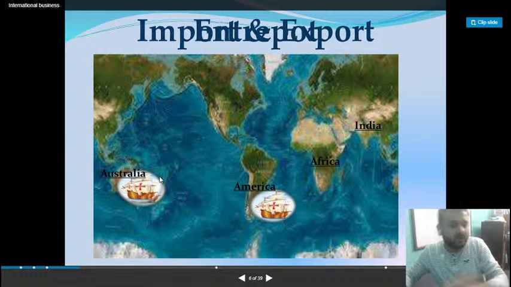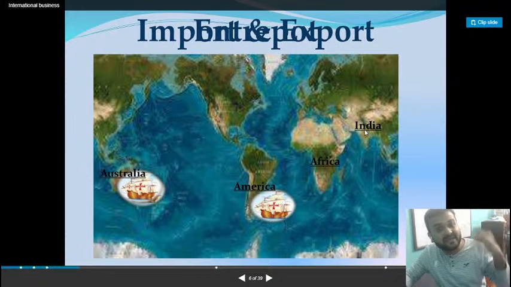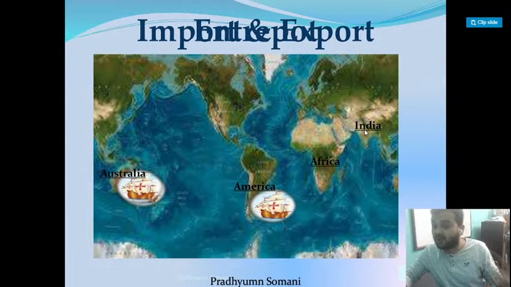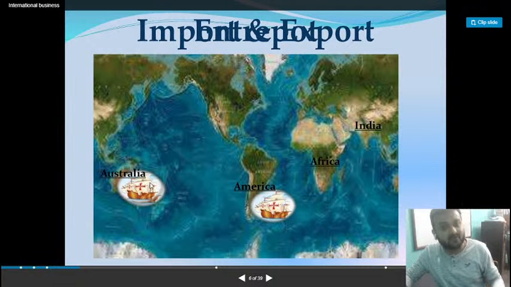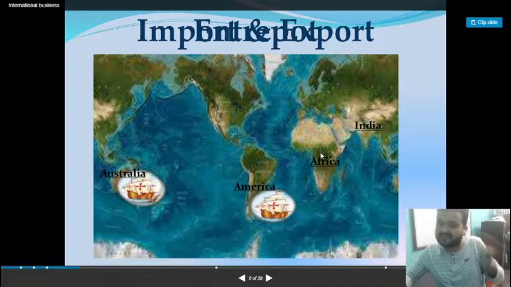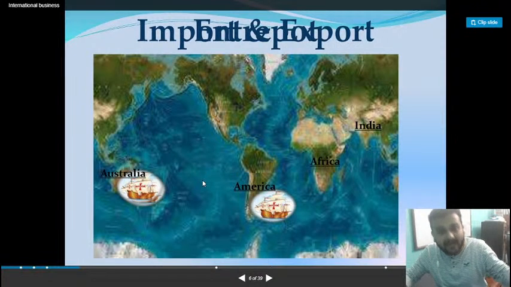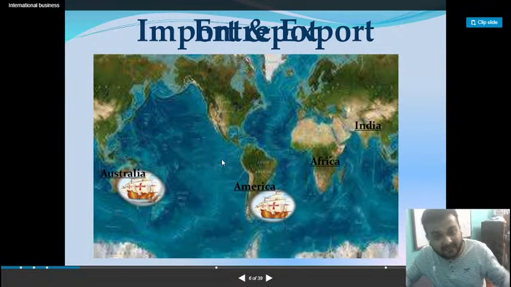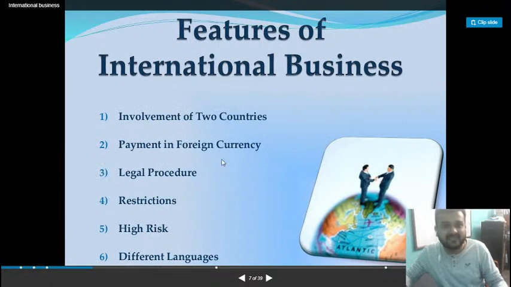In import, goods are coming into your country and money is flowing out of your country. And in export, goods are going out from your country and money is flowing into your country. So just know the difference between import and export. The word import means when you buy goods from other countries and money, your country's cash, is going out. And export means when you are selling goods to other countries and in return cash is coming in. Clear?